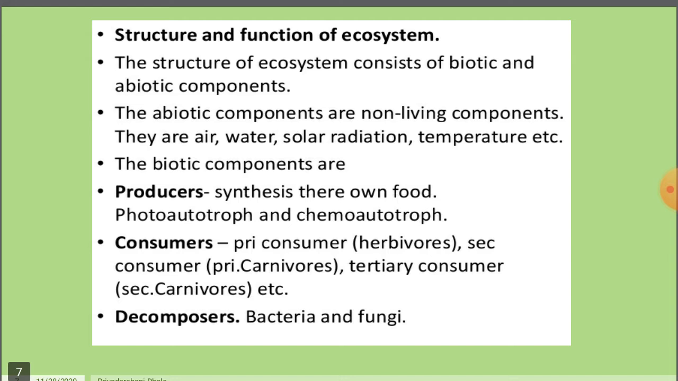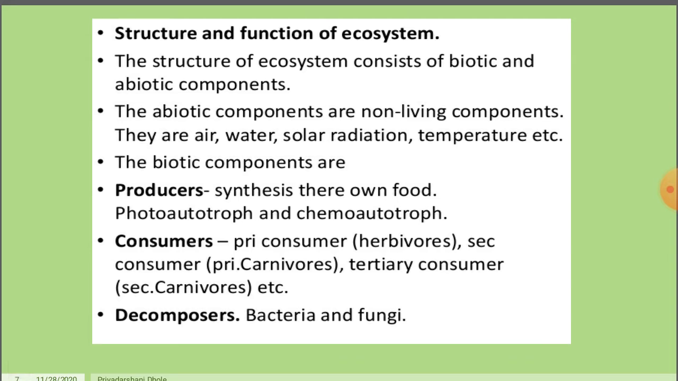The structure and function of ecosystem. The structure of ecosystem consists of biotic and abiotic components. Biotic are the living organisms, and abiotic are the non-living components. Examples of abiotic components are air, water, solar radiation, and temperature. The biotic components are of three types: producers, consumers, and decomposers. Producers synthesize their own food material, and they are photoautotrophs and some are chemoautotrophs.